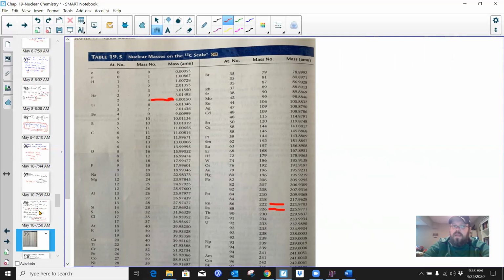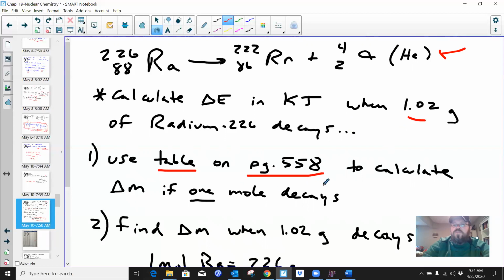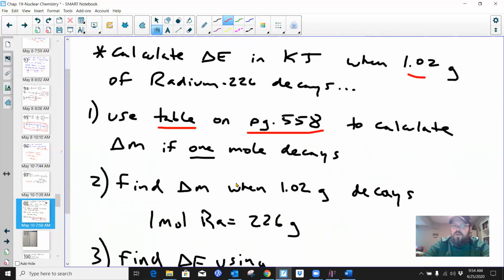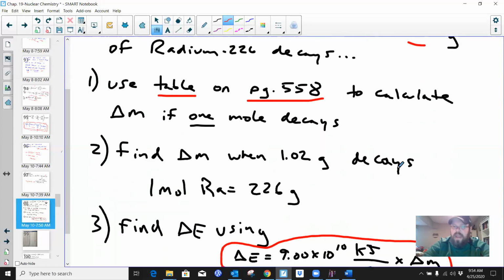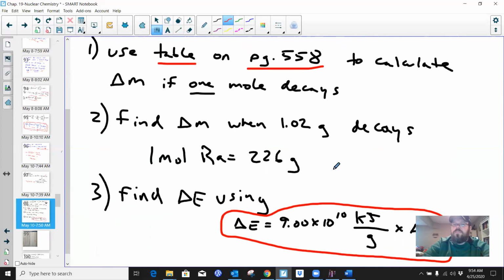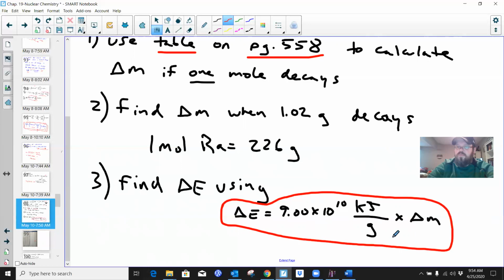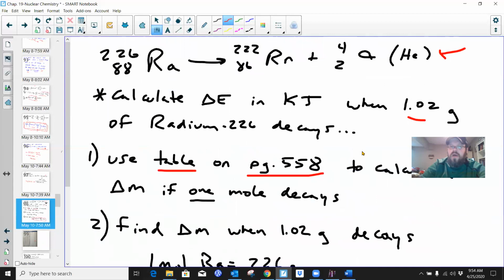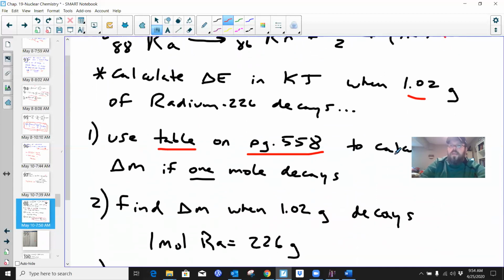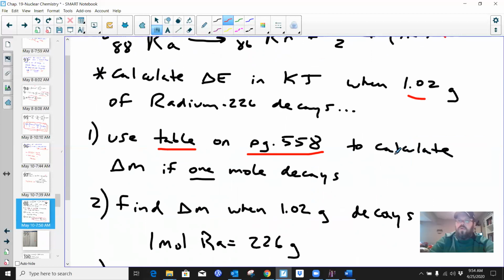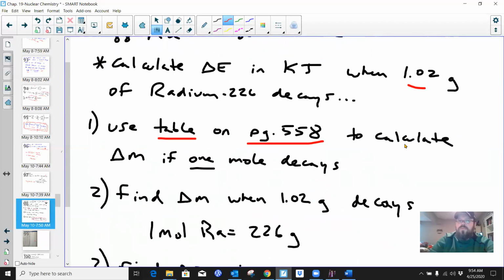So maybe you want to get your book handy to look at this and prove to yourself that these numbers came from somewhere. First, calculate the delta M as if 1 mole decays. Then you're going to find the delta M when 1.02 grams decay. And then you're going to ultimately find the delta E using Einstein's equation in its usable form. I would suggest pausing for a second, getting all this written down, and getting yourself set up to show the work as we navigate our way through this.